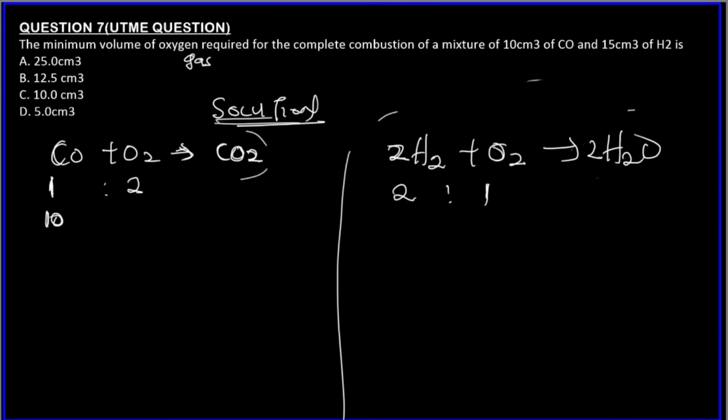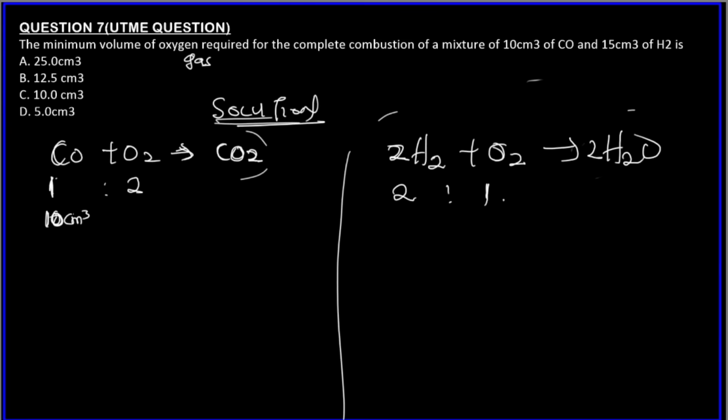We don't need a limiting reagent here because we are looking for the oxygen that will completely react with each of them. When you want the amount of a gaseous reactant that will completely react with another one, it is simple.